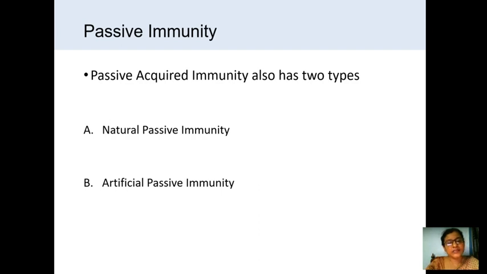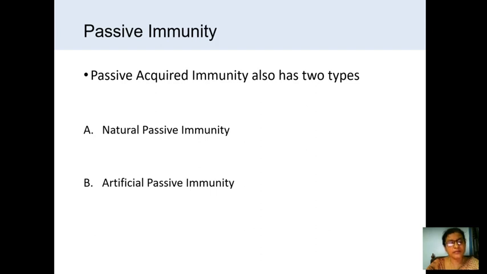Next, the artificial passive immunity. Artificial passive immunity means here also the ready-made antibodies are administered to the person. But the antibodies are taken from any person or any animal and prepared in them, and that serum is given as a vaccine, as prepared antibodies are administered.